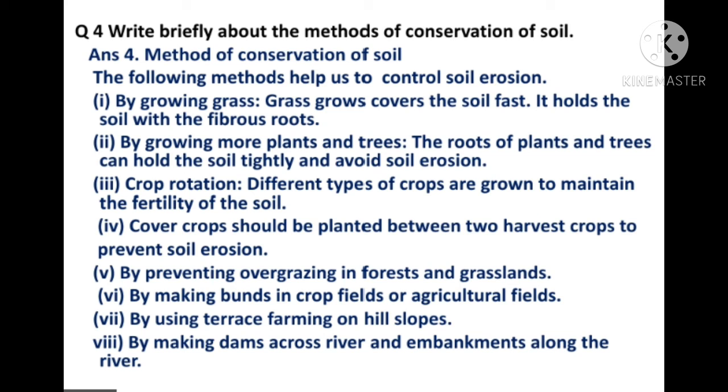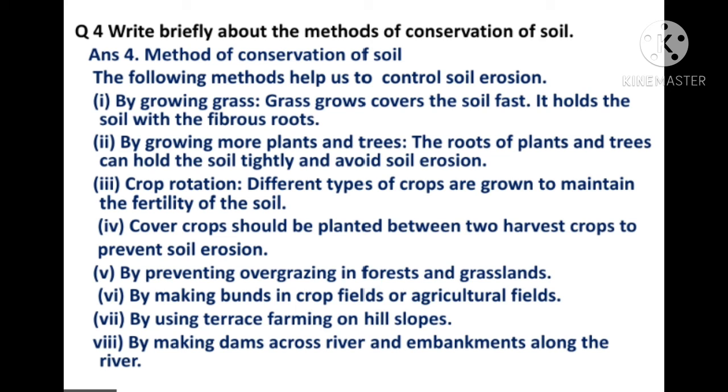So growing grass helps in reducing soil erosion. Now the second point, by growing more plants and trees. The roots of plants and trees can hold the soil tightly and in this way avoid soil erosion. So we have to grow more plants and trees.